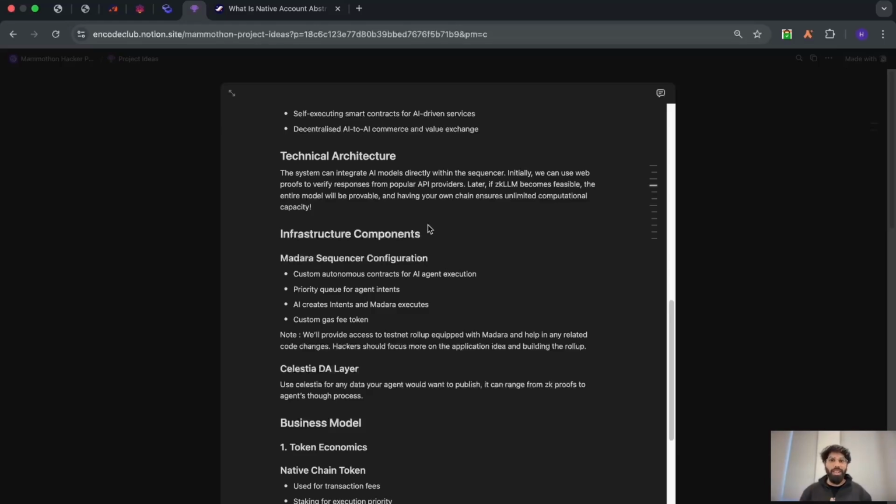Secondly, it would be the custom gas tokens that you can build. Your AI agents could be smart enough to build and create different custom gas tokens that you can use. This is also not something publicly available on the blockchains out there.